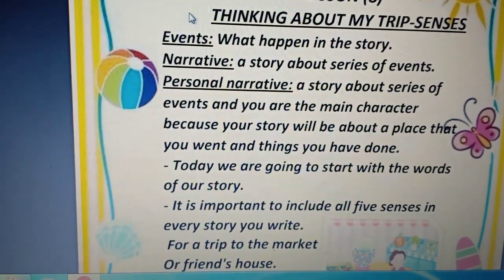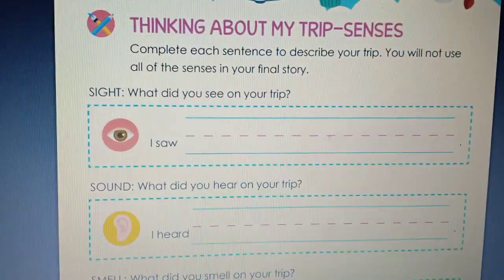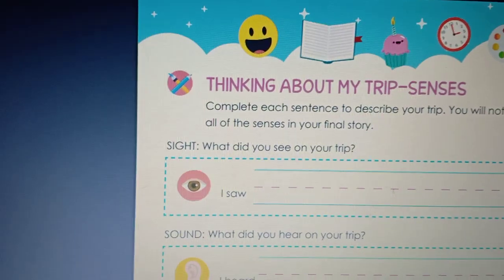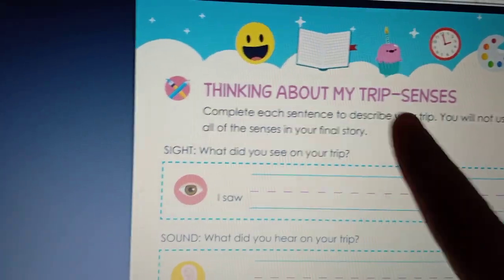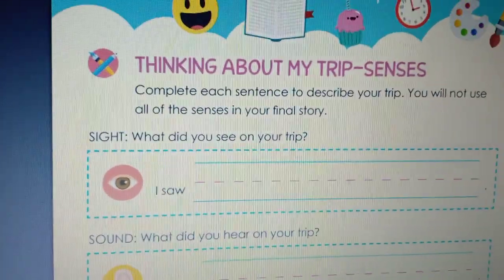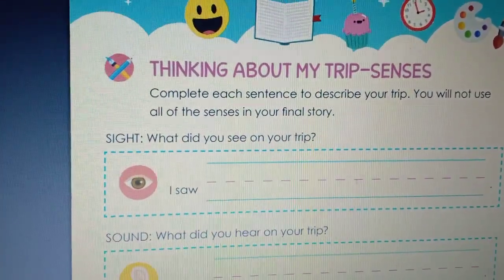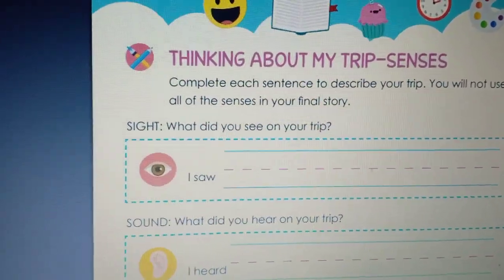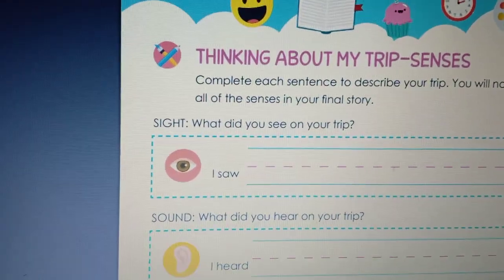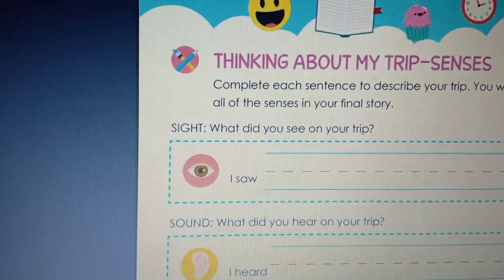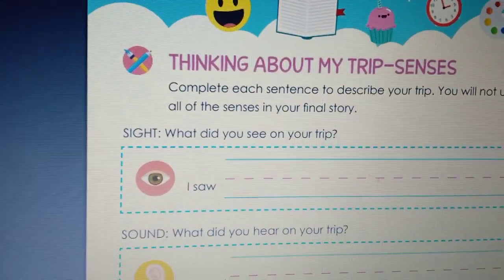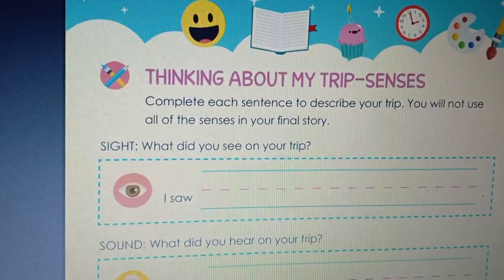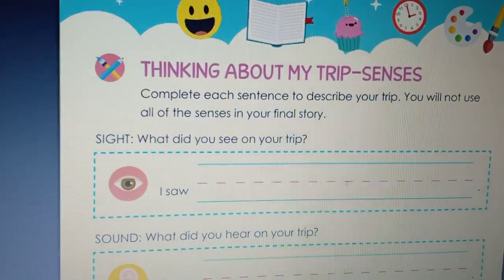I want you to open your student book to page 95. Okay, this is page 95. Thinking about my trip, using my senses. It tells me here, complete each sentence to describe your trip. You will not use all of the senses in your final story. Is it important to use all my 5 senses? No, you don't have to use all your 5 senses. You will use only the senses that will help you describe your trip. There may be a sense that will not help me, so don't use it.